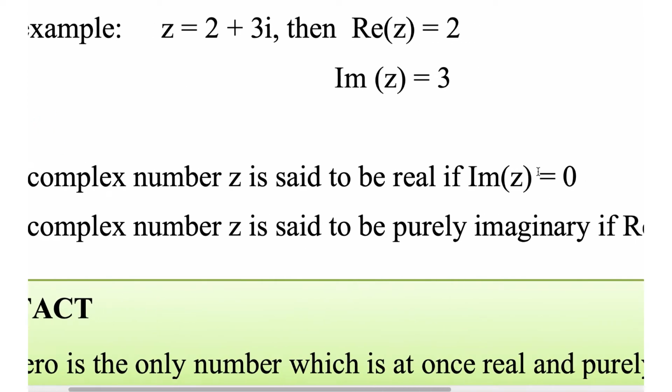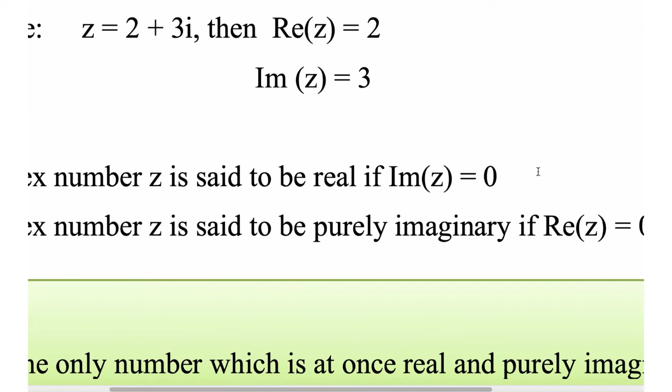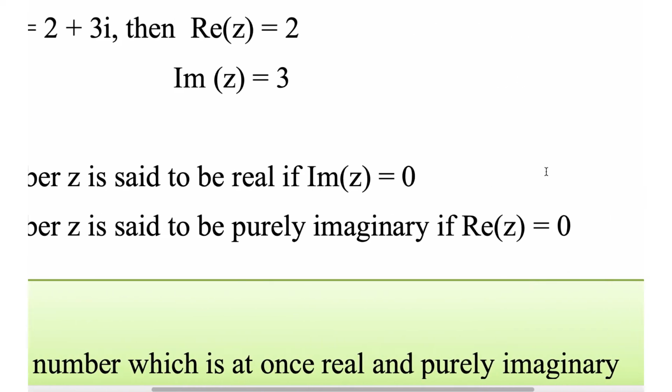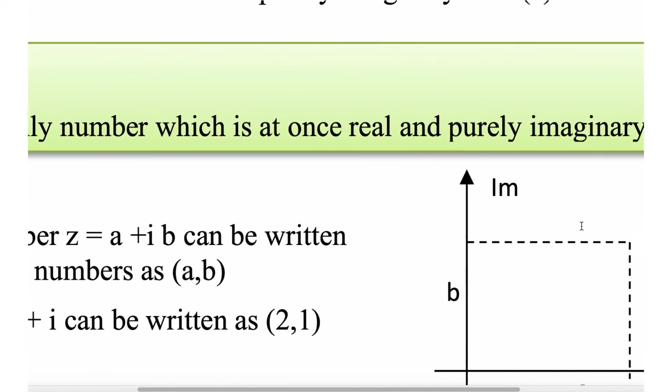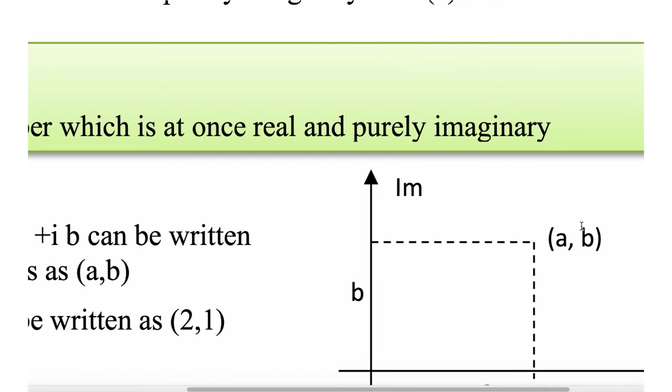A complex number z is said to be real if imaginary of z equal to 0. The complex number z is said to be purely imaginary if real of z is 0. 0 is the only number which is at once real and purely imaginary.